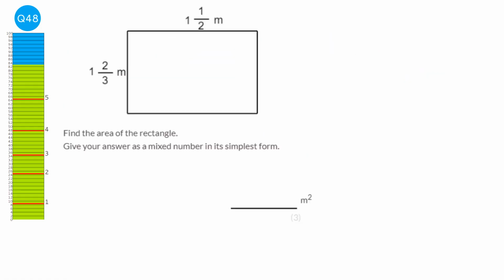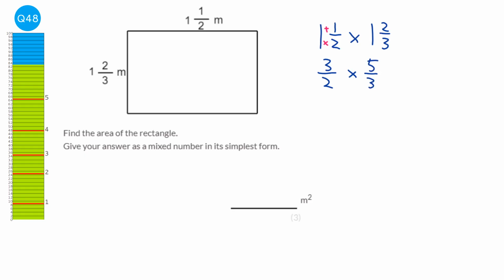2.9%. To work out the area of a rectangle, we just multiply the width and the length. Here they are mixed numbers, so all we do is the width times the length. Now when you multiply with fractions, always make them top heavy first, or improper, and to do that you times the big number by the bottom and add it to the top. So we're going to do 1 times 2 and add it to the top, so 3 over 2. Same with this one, 1 times the 3 at the bottom, added to the top. 1 times 3 is 3, add to the top is 5.